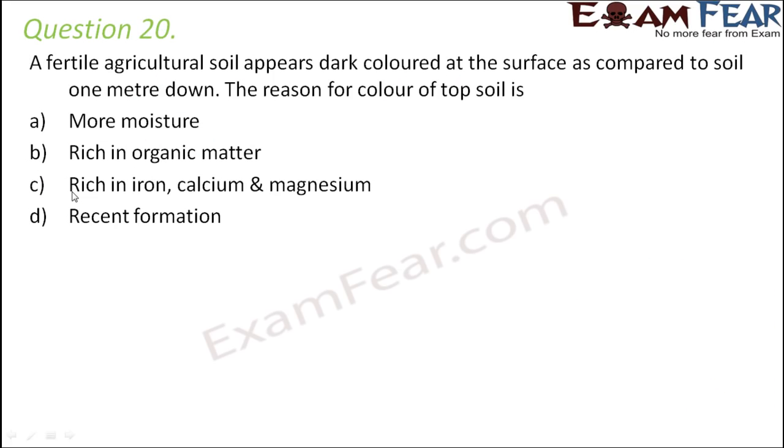Question number 20. A fertile agricultural soil appears dark colored at the surface as compared to soil 1 meter down. The reason for color of topsoil is: more moisture, rich in organic matter, rich in iron, calcium and magnesium, or recent formation. Now, when you look at the various layers of soil, the topmost layer of soil is generally dark in color due to the presence of humus. Humus is nothing but organic matter. The topmost layer is rich in organic matter and that makes the soil fertile and that also gives the dark color to the soil.